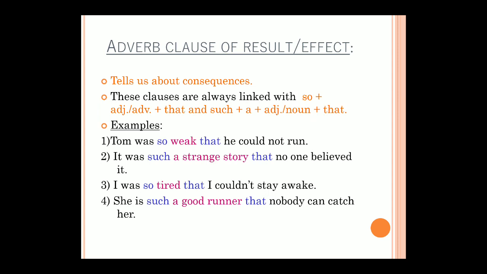Okay, so "so" might come in the main clause, and "that" will go in the subordinating clause. Tom was so weak that he could not run. Which is our subordinating conjunction here? "So" and "that", but in between "so" and "that" there is an adjective, "weak". Looking at this sentence, you will come to know that because he was weak, what is the consequence of his being weak? What is the result? That he could not run. That is the effect or the consequence of his being weak, right? So it is an adverb clause of result.